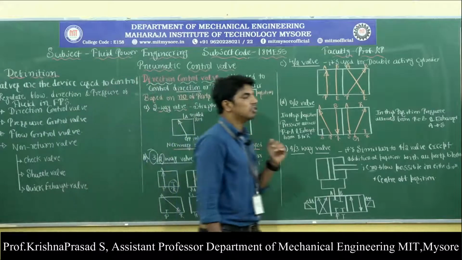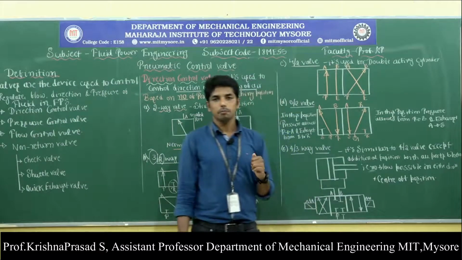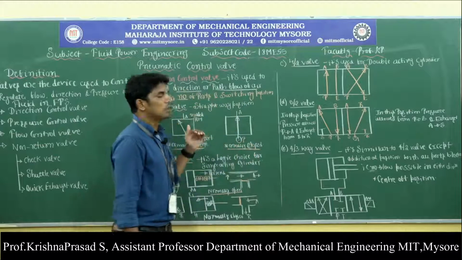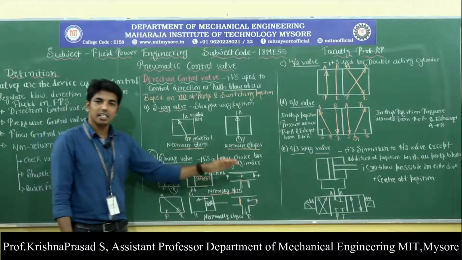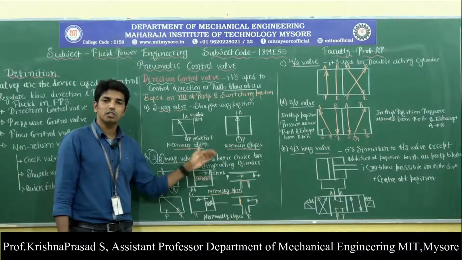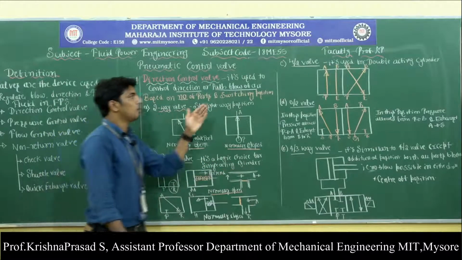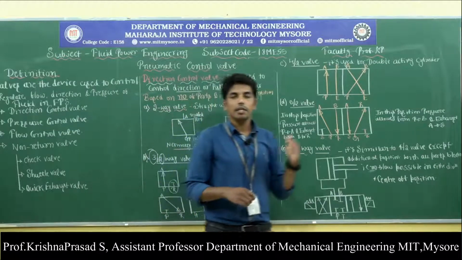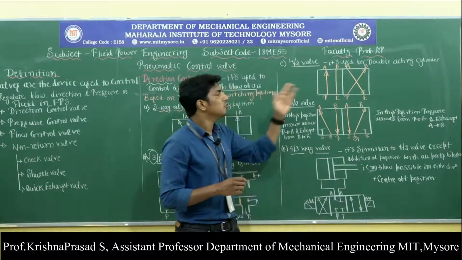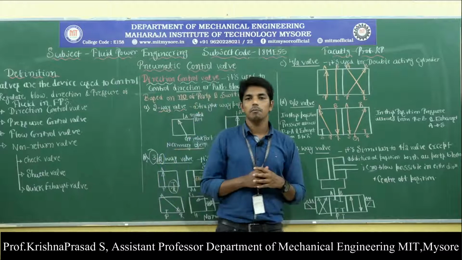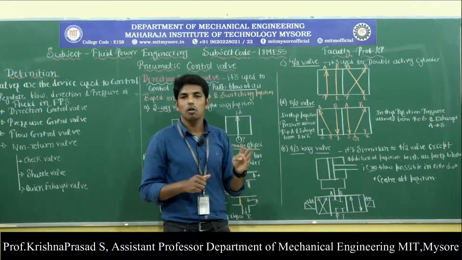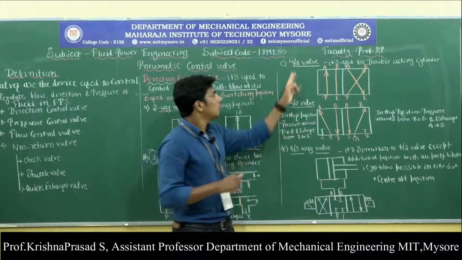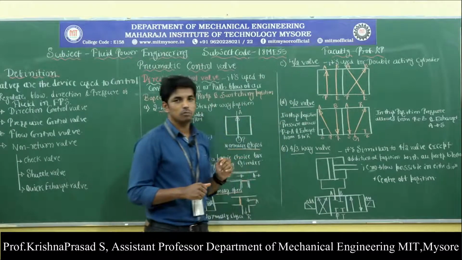The next one is called the 4/2 way valve. I already told you the 3/2 way valve is mainly used for a single acting cylinder. It is also called the logical choice for a single acting cylinder. But what happens in the case of the 4/2 way valve? It is mainly used for a double acting cylinder. What does the number 4 indicate? Number 4 indicates 4 ports, and number 2 indicates 2 positions.